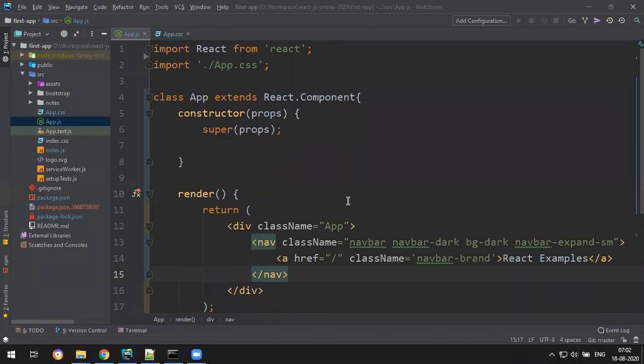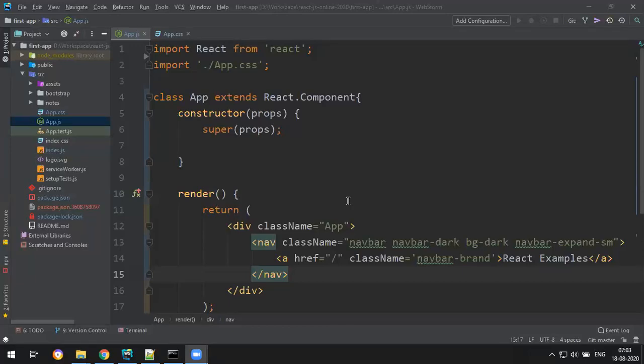So how the components interact with each other, and we also discussed the concept called context API. Using the context API, we can maintain the state at the top level, and we can provide that data to any of the nested components without having to pass through the intermediate components. We have discussed this with the class-based components.